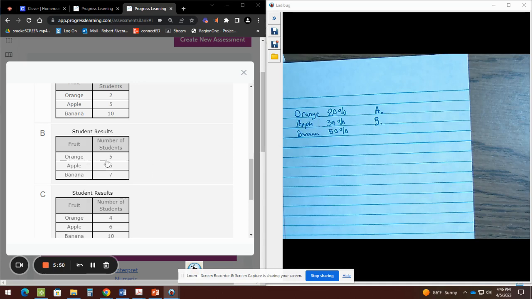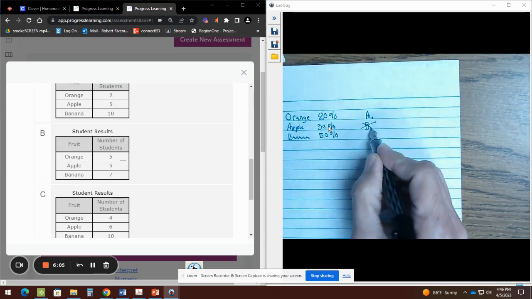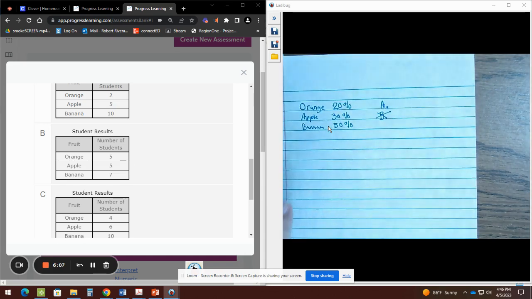The orange and the apple have the same amount of students, which is 5 and 5. The orange and the apple have different percentages. So if they really had the same amount of students, they should have the same percent. So that's why letter B is already ruled out. Because if my quantities are the same, 5 and 5, my percents should be the same.